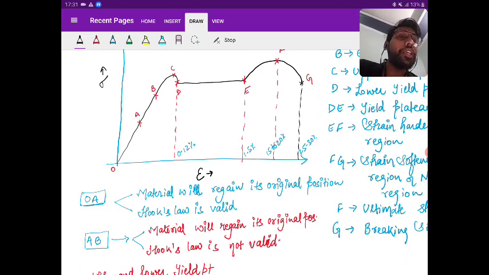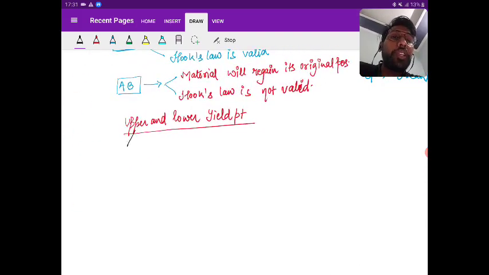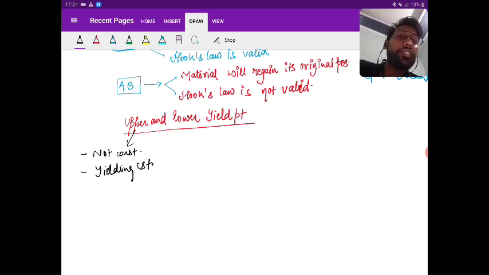So the upper yield point is not constant for a material, and yielding starts at this point. Obviously, if it is not constant for the material, we cannot consider it for the design. Is it clear? So it is not considered for the design.